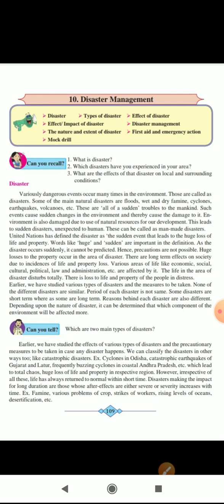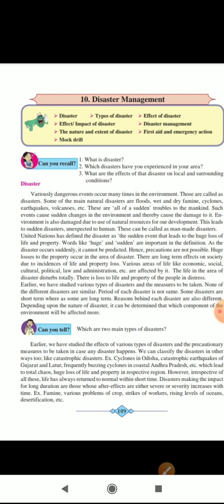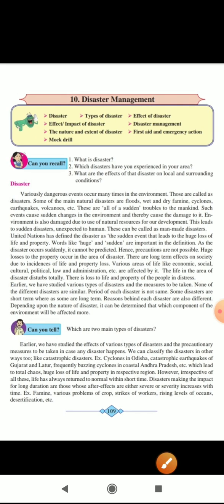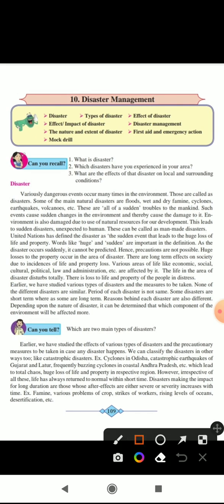Now the next point: the United Nations has defined disaster as a sudden event that leads to huge loss of life and property. The United Nations has given the proper definition of disasters. You can write it in your own textbook. Disasters occur suddenly and cannot be predicted, hence precautions are not possible. As you all know, disaster is a sudden event, therefore it can't be prepared for or predicted. Therefore, precautions are not possible.